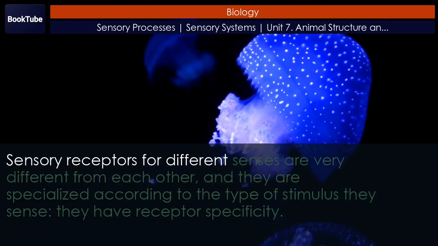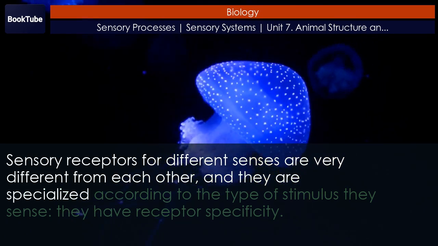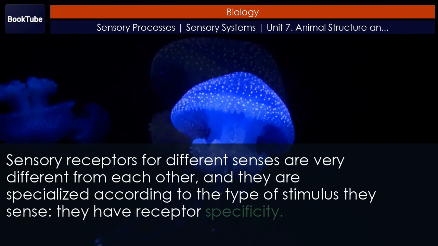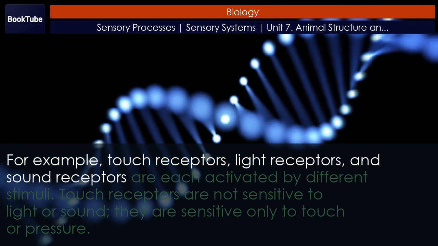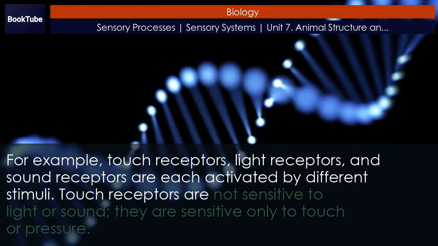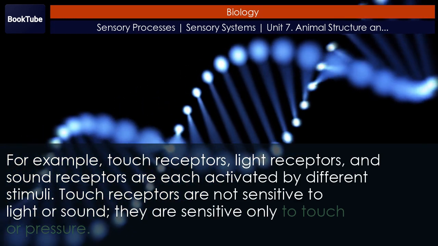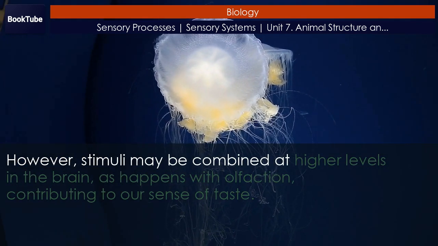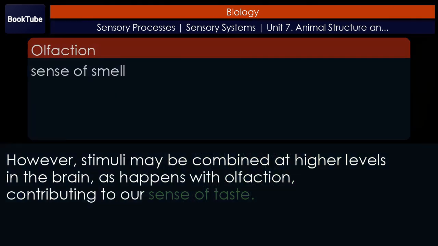Sensory receptors for different senses are very different from each other, and they are specialized according to the type of stimulus they sense. They have receptor specificity. For example, touch receptors, light receptors, and sound receptors are each activated by different stimuli. Touch receptors are not sensitive to light or sound. They are sensitive only to touch or pressure. However, stimuli may be combined at higher levels in the brain, as happens with olfaction, contributing to our sense of taste.